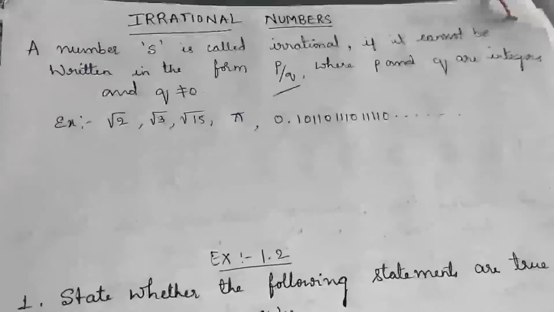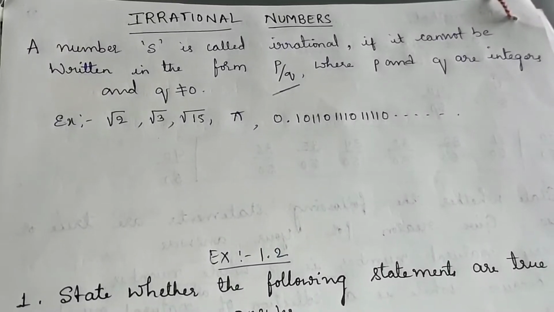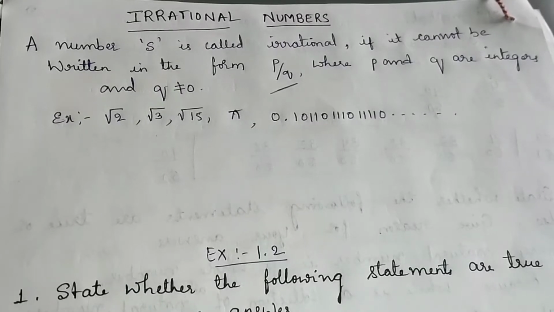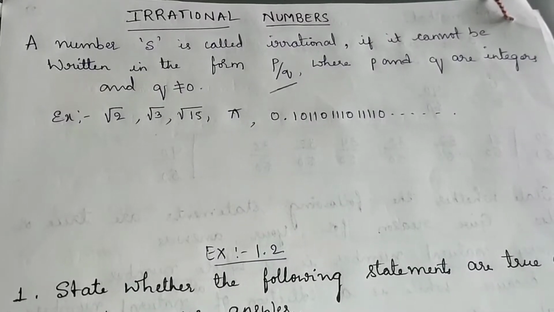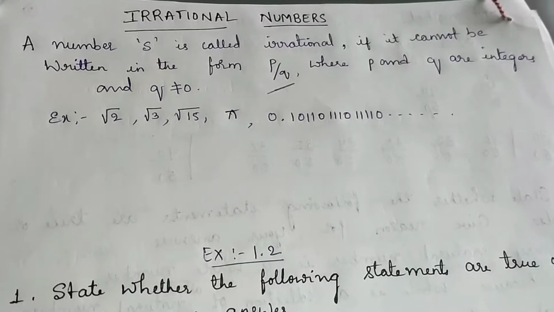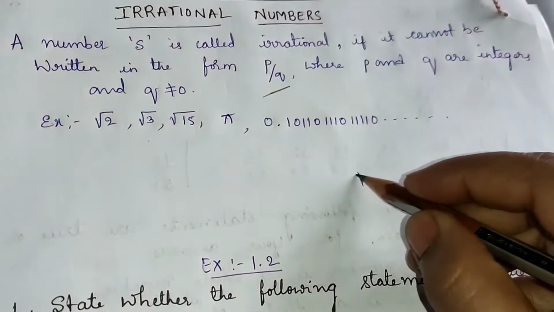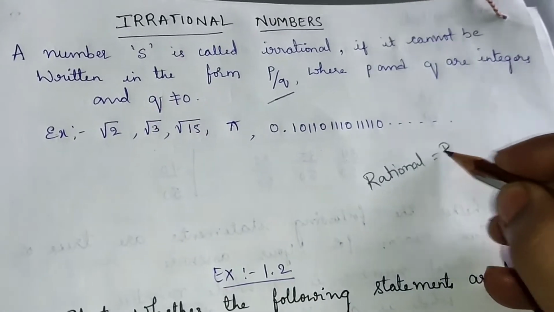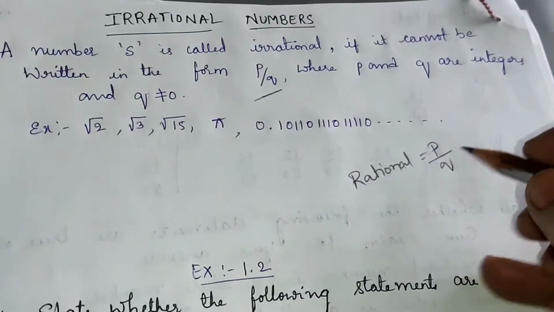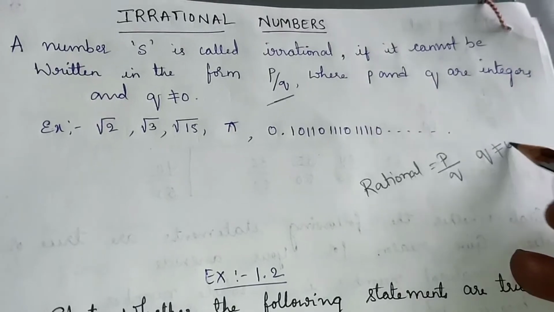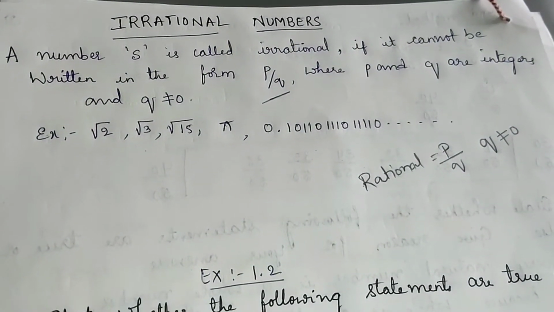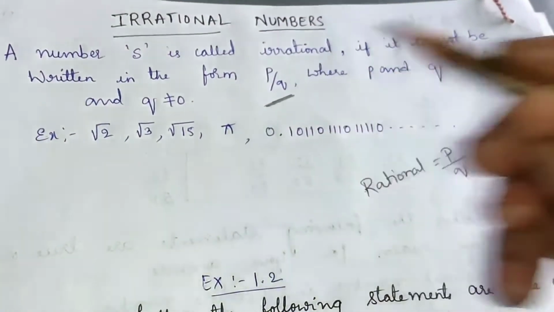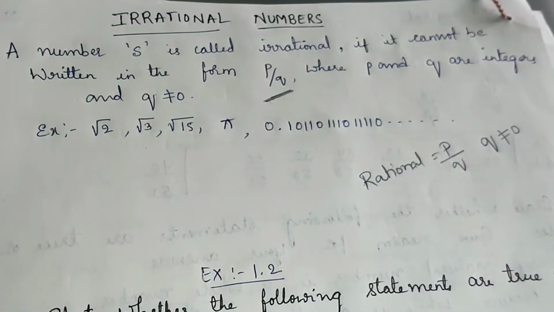Hello all. Today's session is about irrational numbers. Before learning the irrational numbers definition, let us recall the rational numbers. Rational numbers are the numbers which are written in the form of p by q, where q should not be equal to 0. Irrational numbers are the numbers which cannot be written in the form of p by q. These numbers are called irrational numbers.